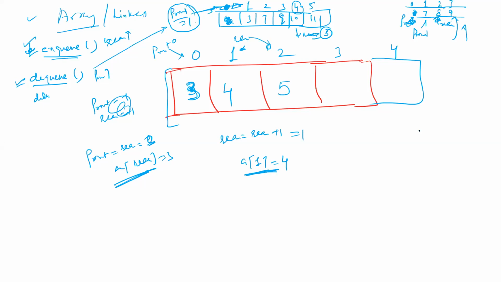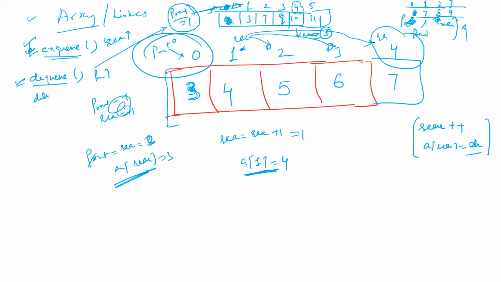So in the general case, rear plus plus happens in enqueue, and in A of rear the new element is being inserted. This is the general case. The first time, both front and rear are incremented. Now again one more element is inserted and rear has become equal to 3. Again one more element is inserted. Now rear has become equal to 4. At this moment, front is equal to 0 and rear is equal to 4.